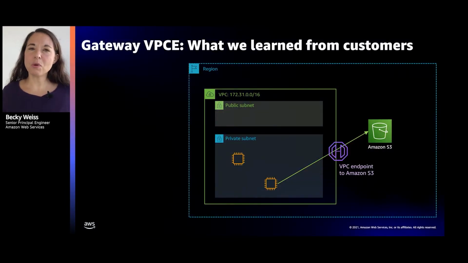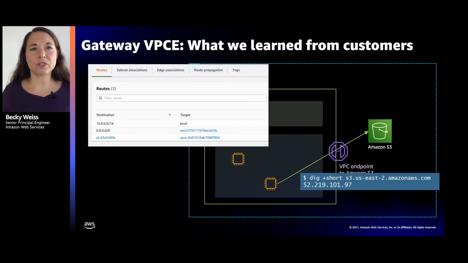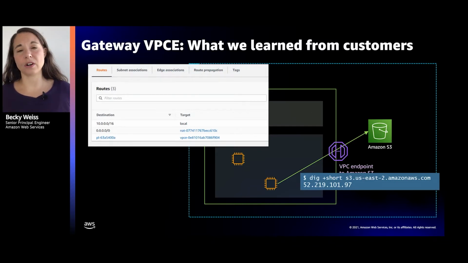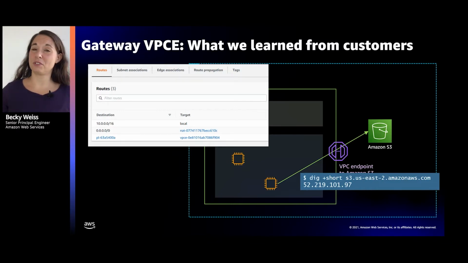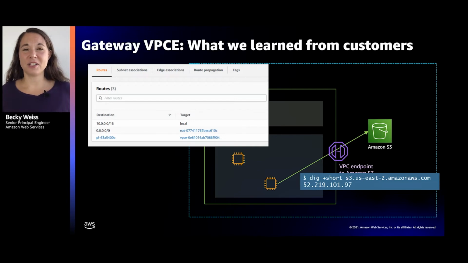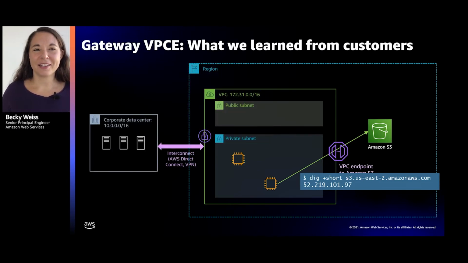Okay, so what were we learning about gateway VPC endpoints? Now that these things were out there, they got adopted very, very rapidly. The cool thing about these gateway VPC endpoints is they're done with routes. So like I said before, nobody's changing any code in order to use them. In fact, nobody's even changing how DNS works. Once you have an IP address that goes to S3 that matches one of the prefixes in the prefix list to S3, you're good to go. You get routed to the VPC endpoint.